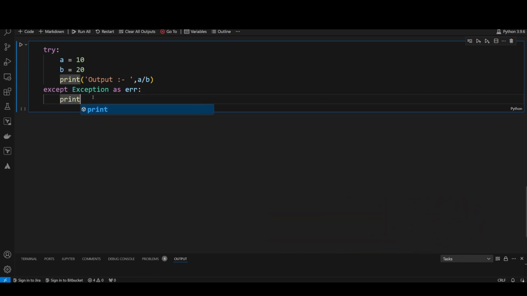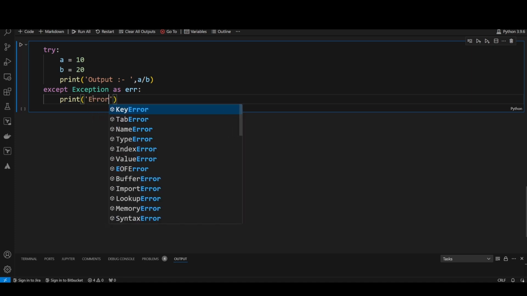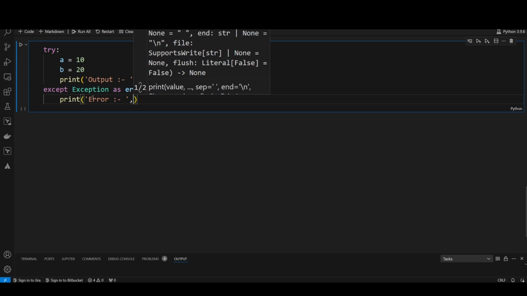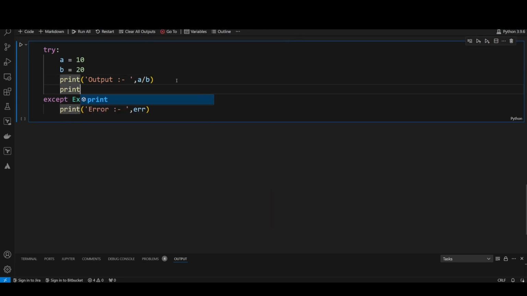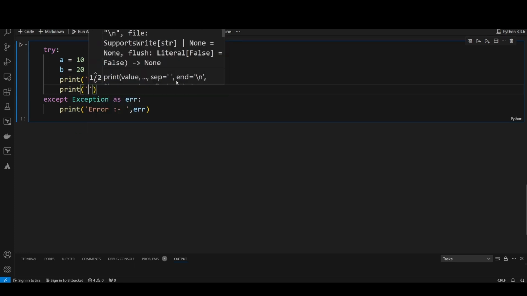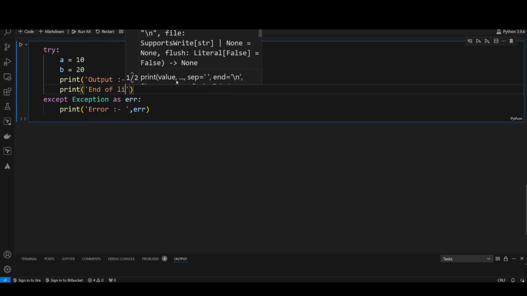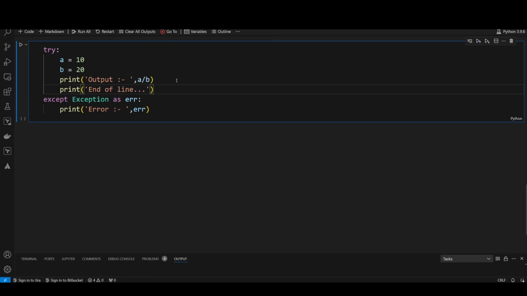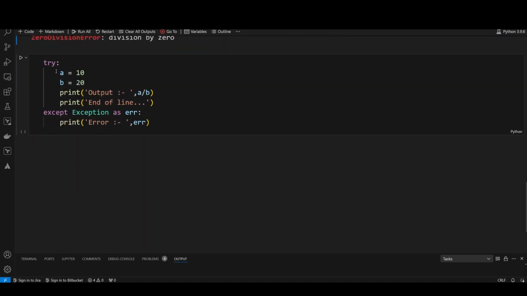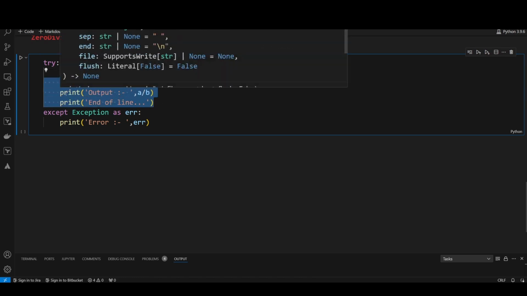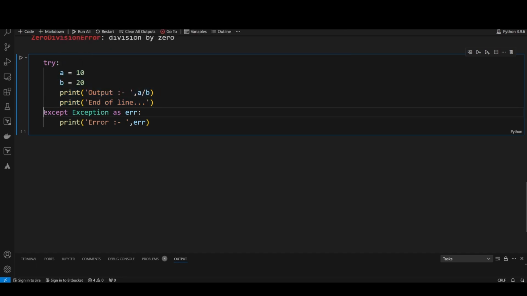So I'm using a print statement to print what exception was raised, right? We just want to see it. Okay, so I'm just passing the error variable. So here, this is my thing. Maybe here I'm putting another statement like end of line. Okay, let's say I have declared it properly, right? Whatever code we wrote earlier, this time I have taken care of it inside my exception block. That's it. So whatever exception is raised while executing these 4 lines, it will be captured here.